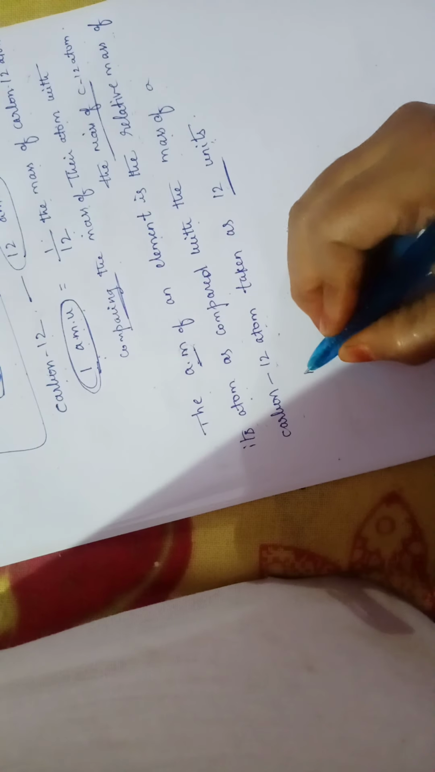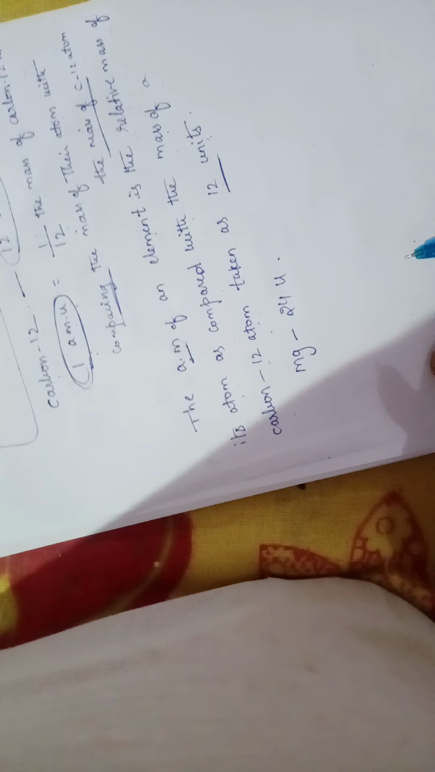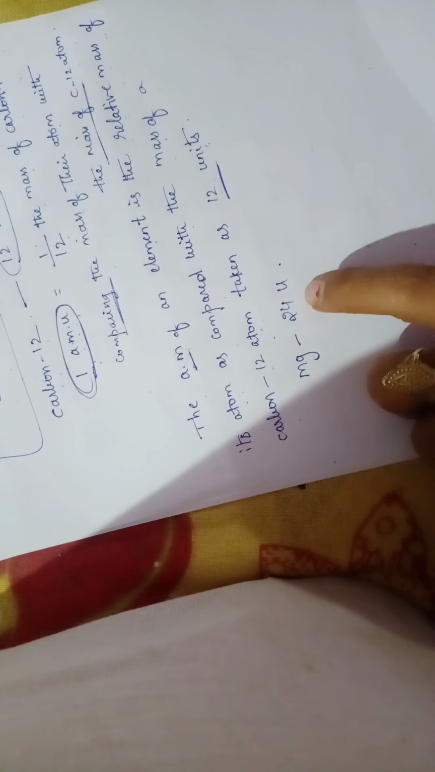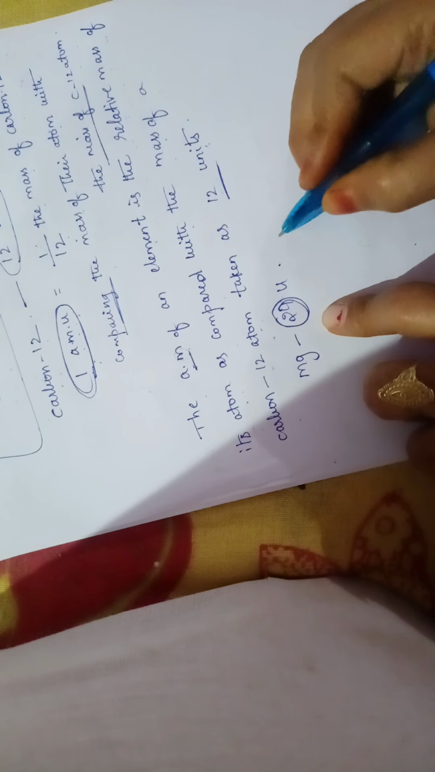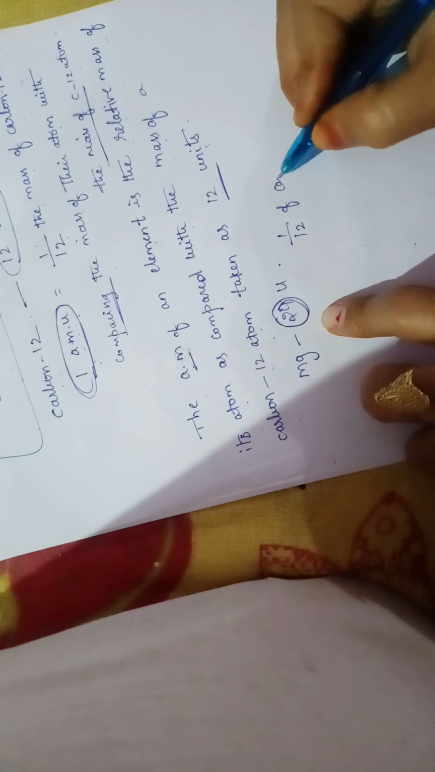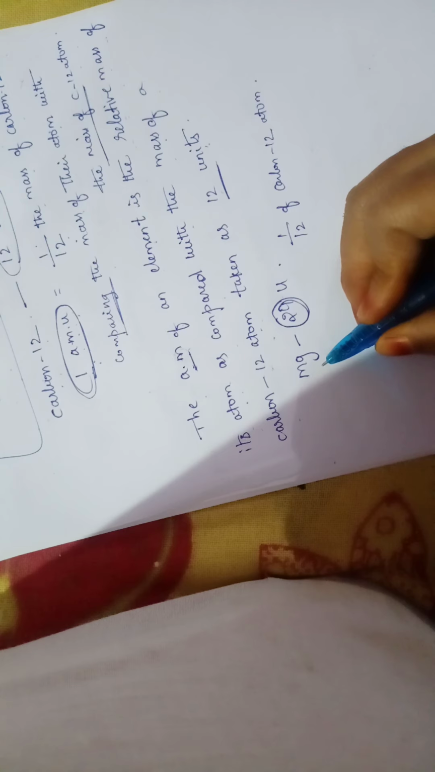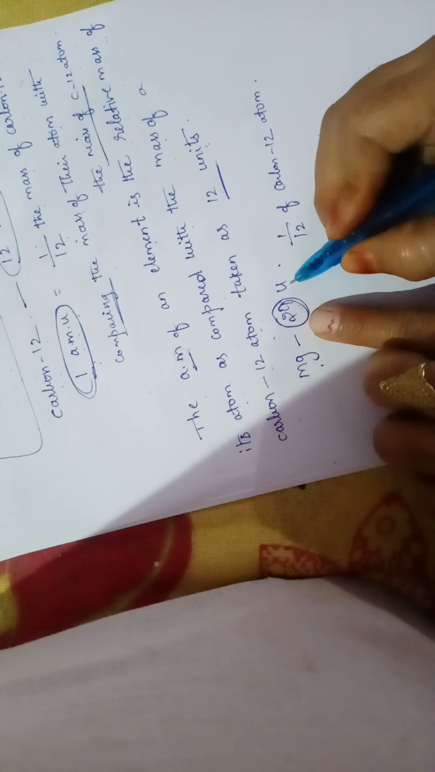Clear? To get more of an idea, I will give one example. For example, if I am taking magnesium, do you know the atomic mass of magnesium is 24 u? What does it mean? 24 u means one atom of magnesium is 24 times heavier than 1 by 12th of a carbon 12 atom.